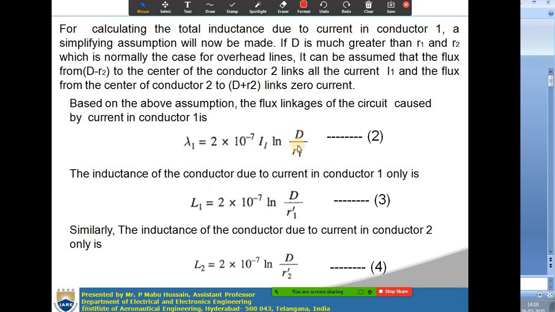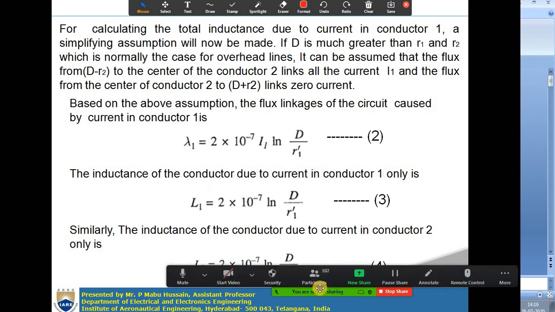Okay. So lambda 1 is equal to 2 into 10 power minus 7 times the current flowing through the first conductor, ln d by the radius of the first conductor. These are the flux linkages. So if you write the inductance, then inductance is lambda 1 by I1, which is 2 into 10 to the power minus 7 ln d by r1 dash.